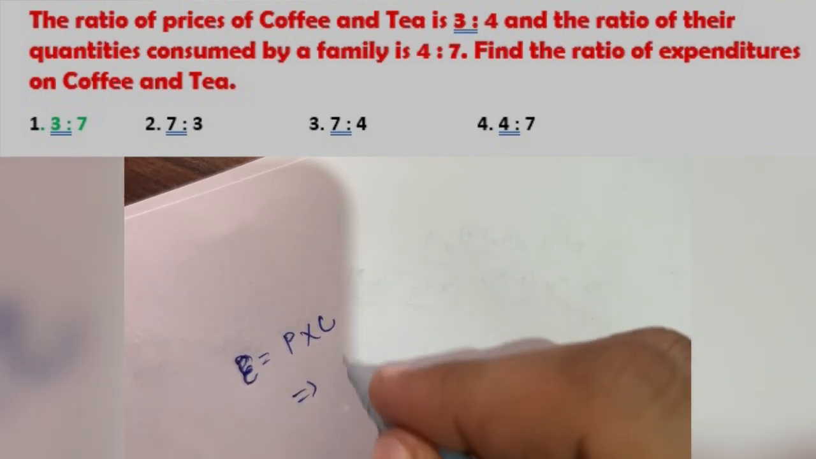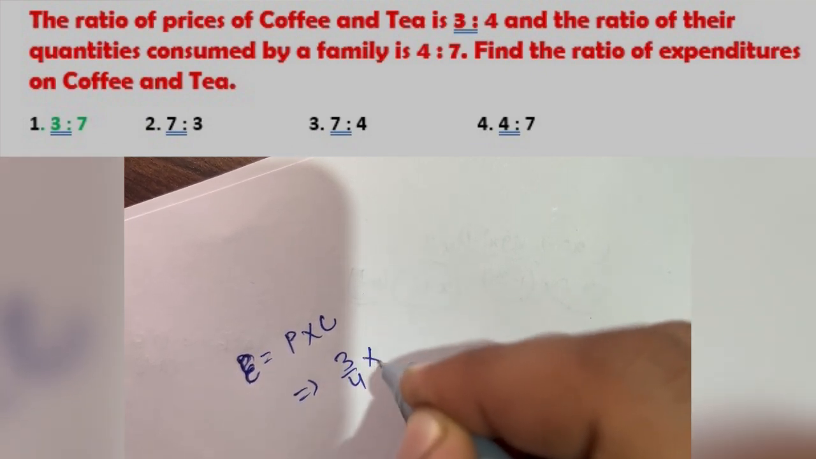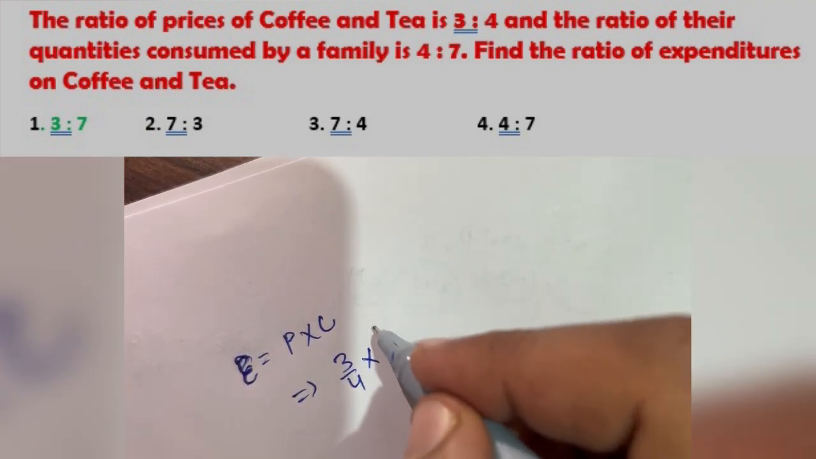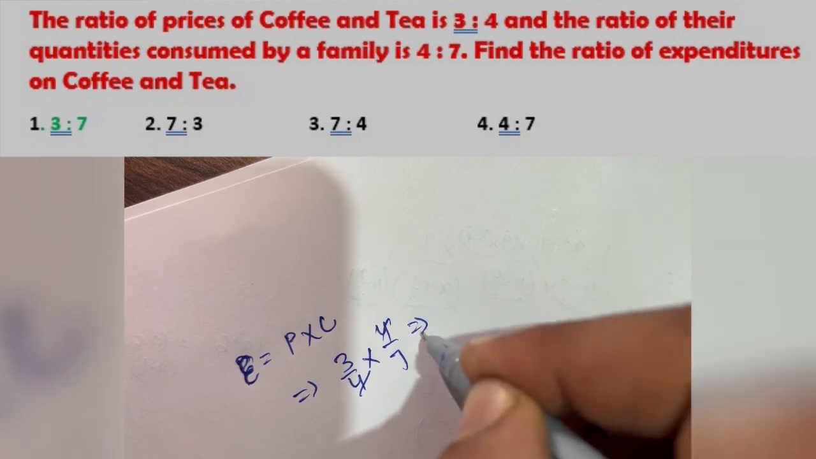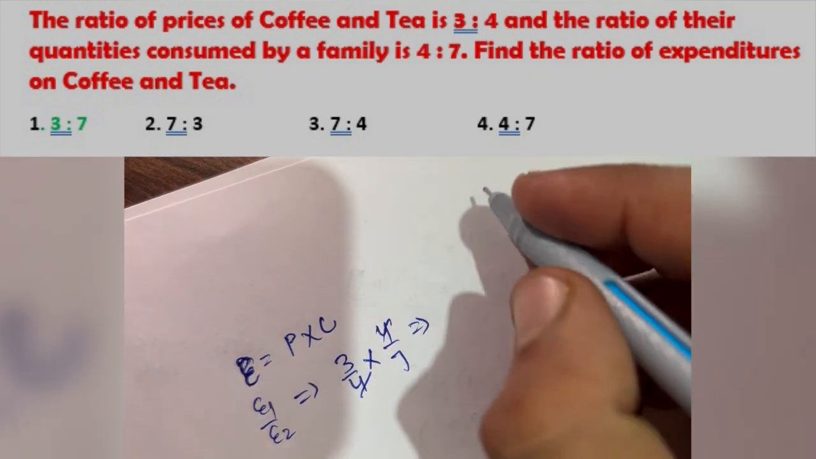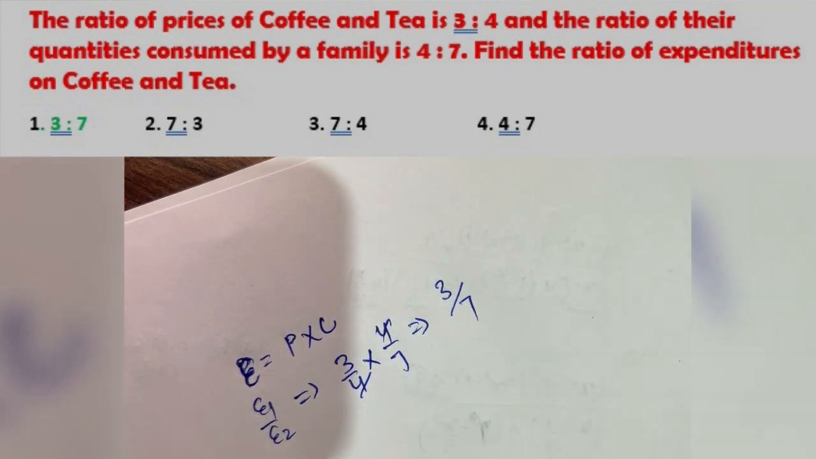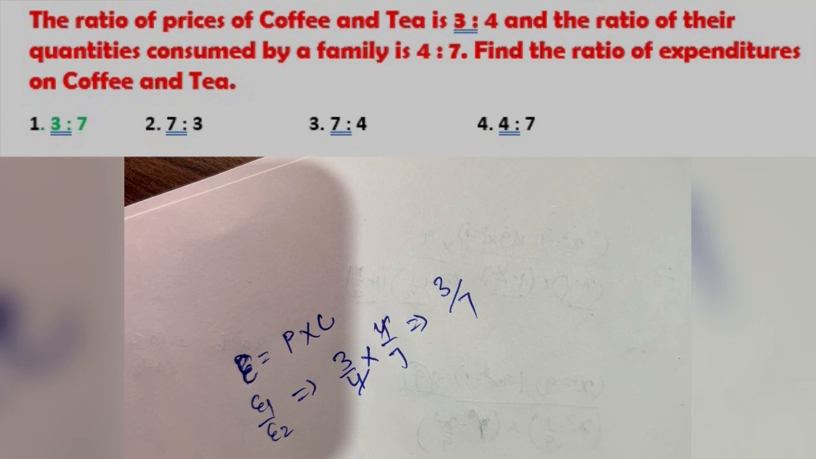So we have the price. What is the price? Price is 3:4, and what is consumption? Consumption is 4:7. So E1 upon E2 will be given as 3:7, and it was a very easy question.